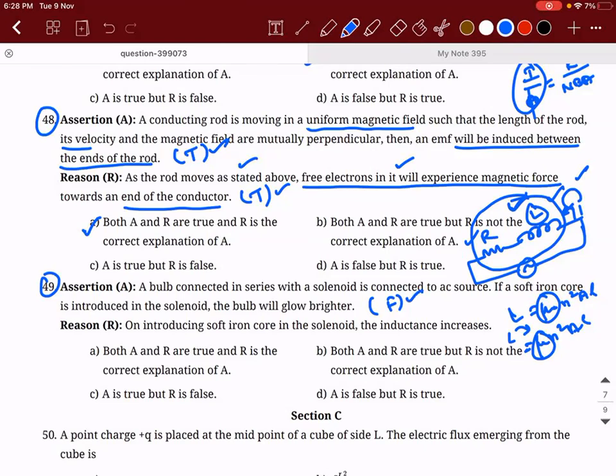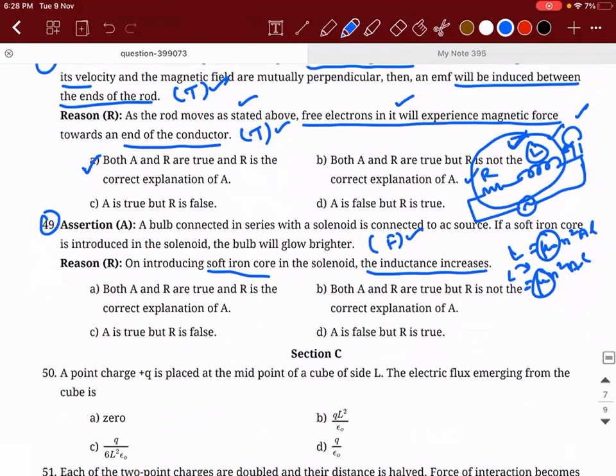So now see what is happening. On introducing a soft iron core in the solenoid, the inductance increases. Accepted? So what is the right statement? What is the right answer for this? Assertion is false, and the reason is